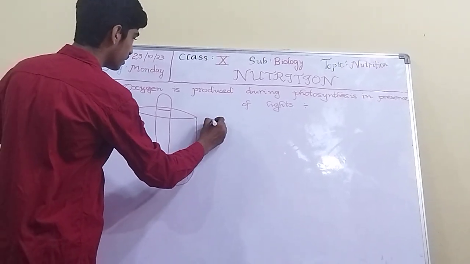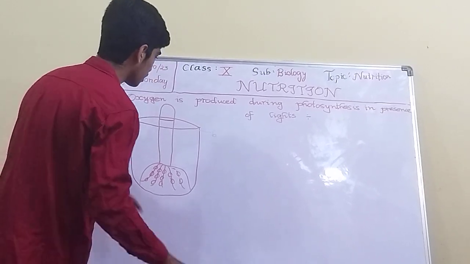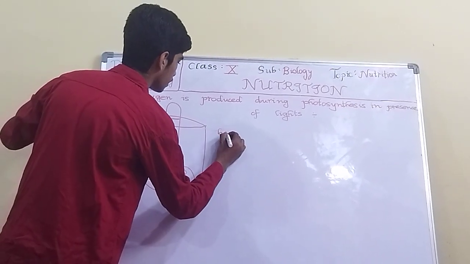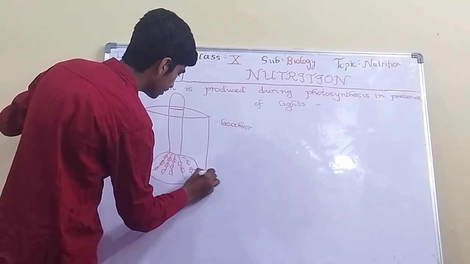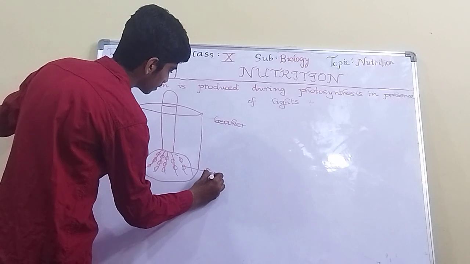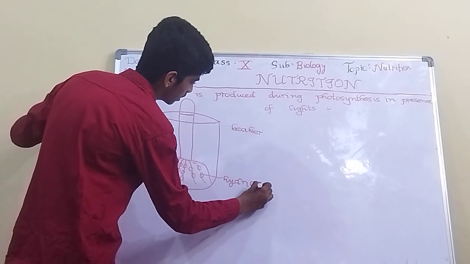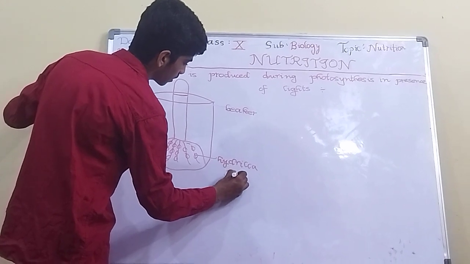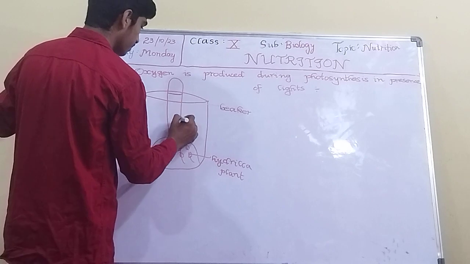This is a beaker. This is a hydrilla plant. And this is a test tube.